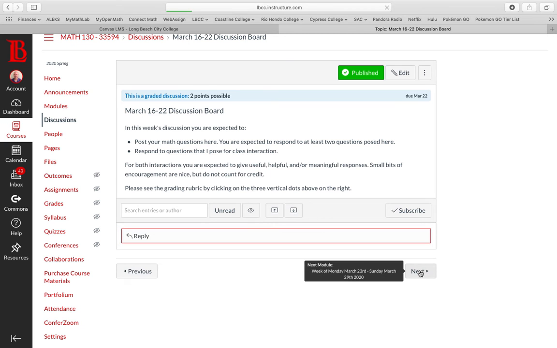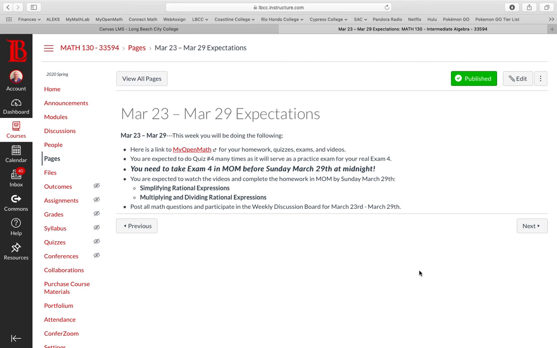And then the following week, which is kind of the big deal, you'll see what we have here are the expectations. MyOpenMath and all that. Quiz number 4 is your practice exam for the real exam 4. And here's the big one. Your real exam 4 you are going to do in MyOpenMath on a computer. It will be due Sunday, March 29th at midnight.